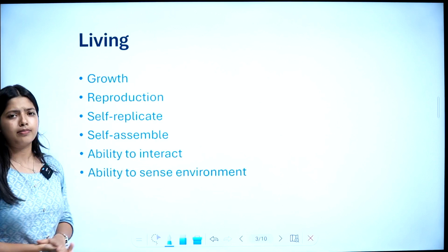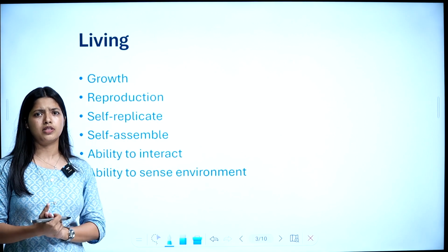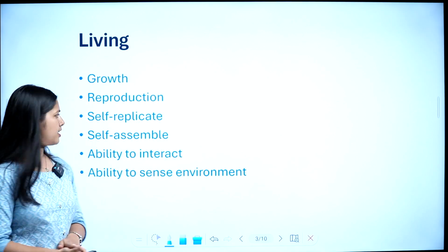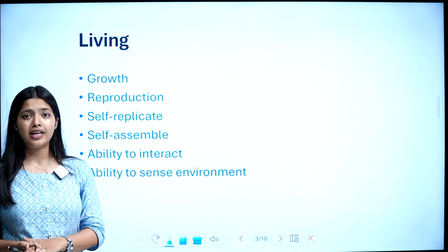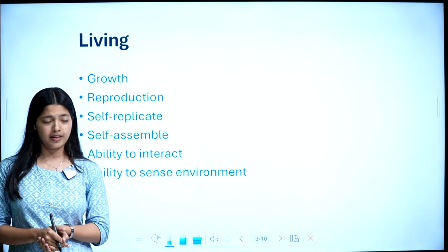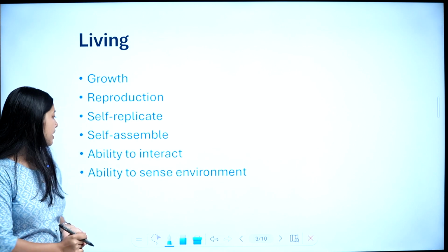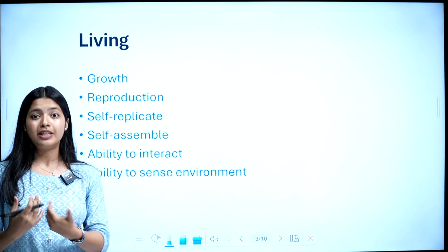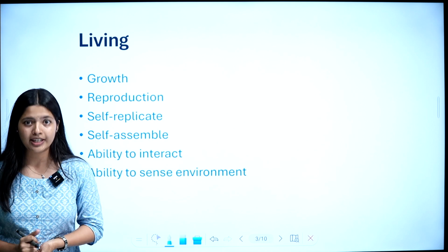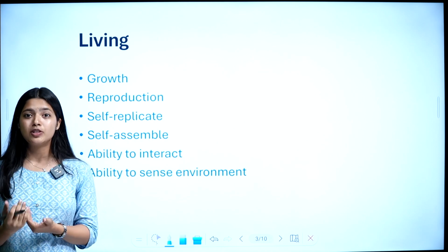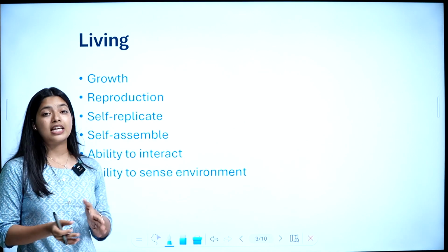And then reproduction. Living organisms can reproduce. Is that right? Yes. Then self-replication. They have the ability to replicate. Then self-assemble. They can assemble themselves. Then ability to interact. I am interacting with you currently. Then ability to sense environment.